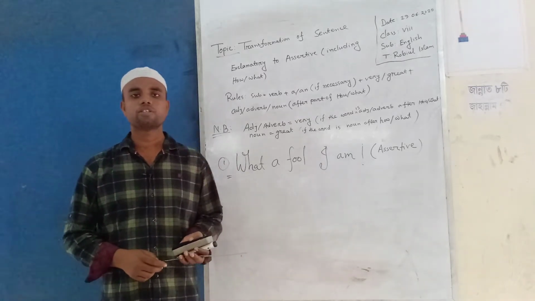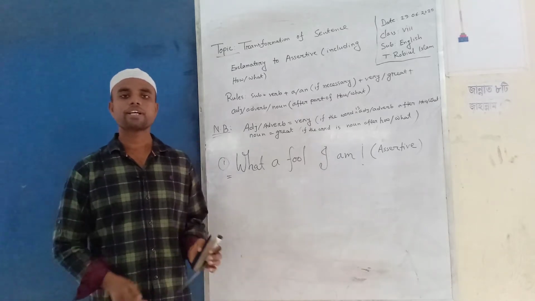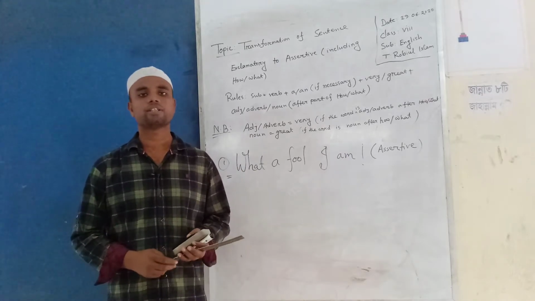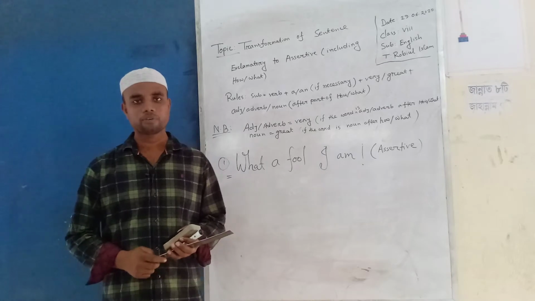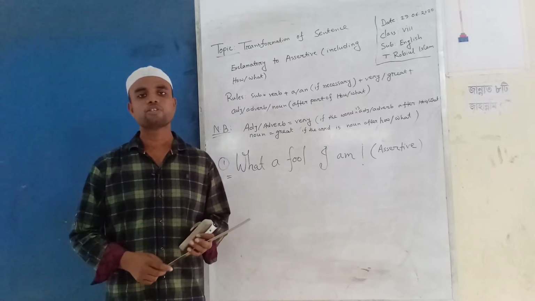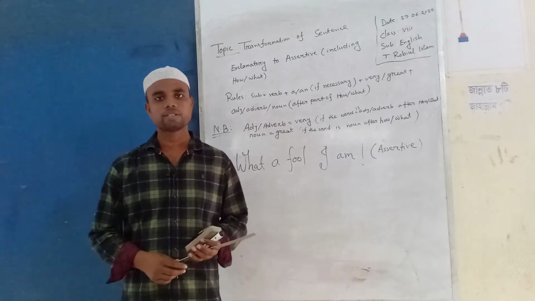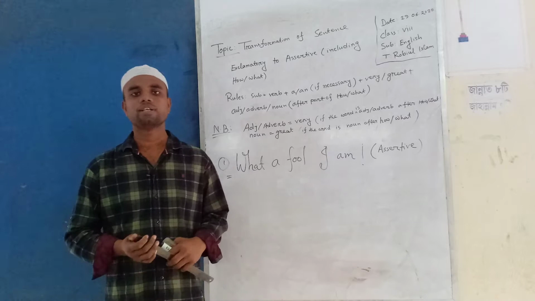You will learn today transformation of sentence. There are many kinds of sentence which we can transform from one another. For example, assertive, negative, affirmative, interrogative, exclamatory, simple, complex, compound, positive, comparative, superlative, and their vice versa.